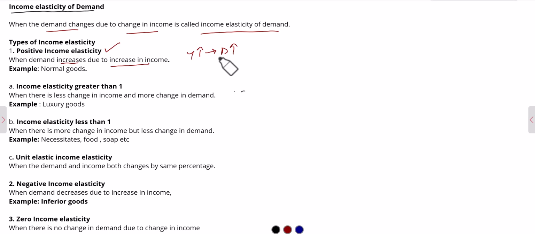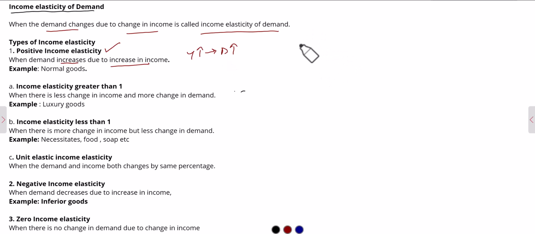When your income increases and you are buying more goods, those goods are called normal goods according to you. Normal goods, inferior goods, and Giffen goods we have already discussed in our previous lecture. They vary from person to person, but when your income increases and you are buying more units of any good, that good would be a normal good according to you.